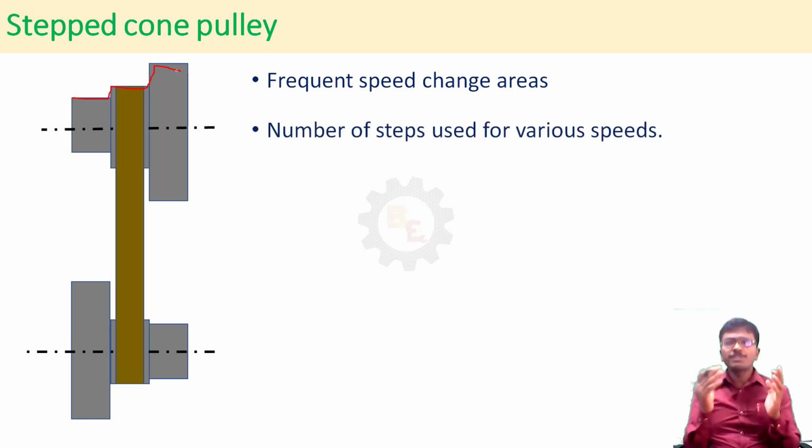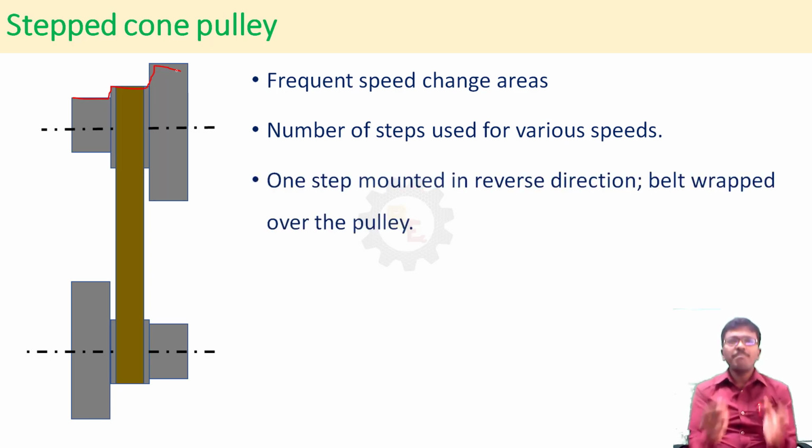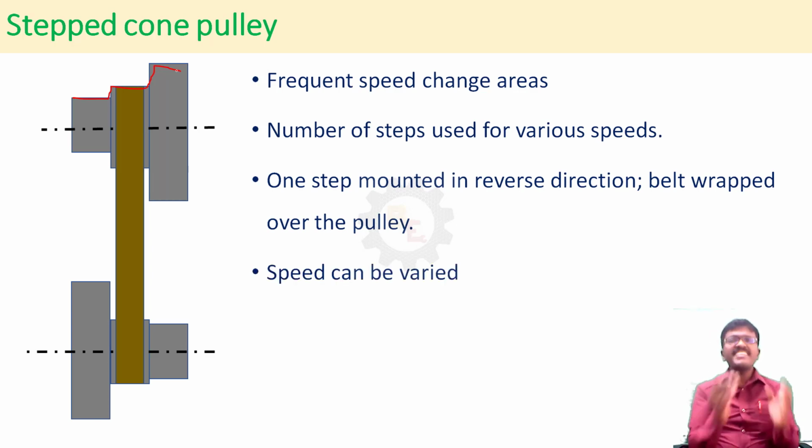Here, the number of speeds can be varied, because the number of steps is the number of speeds we are able to attain. So we can vary the speed. One step is mounted in the reverse direction, with the belt wrapped over the pulley. Speed can be varied by changing the belt from one pulley to another pulley. You can see here, this is the driven shaft.